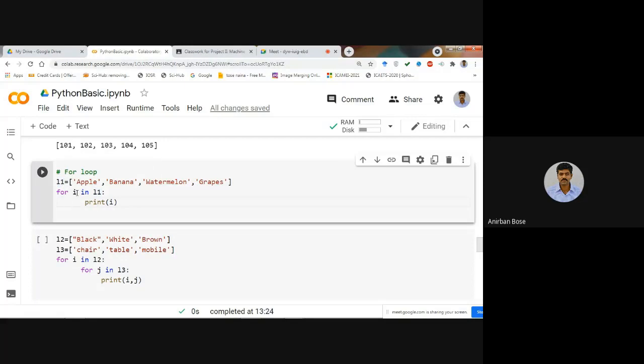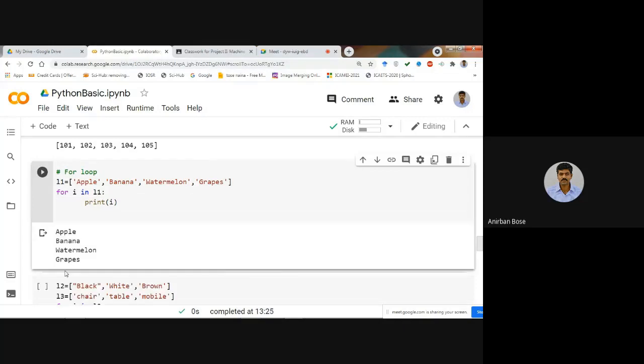One list has been defined. Suppose apple, banana, watermelon, grapes are there, and what we want to do is print each of its elements. So you can use a simple for loop, like for I in L1, print I. That is going to print all its elements. That's all. If you just execute, you will see that it will print all its elements.